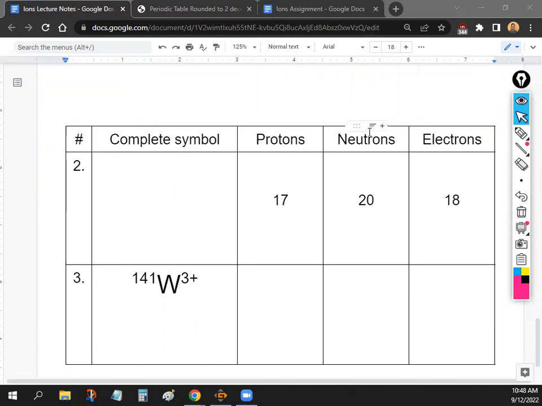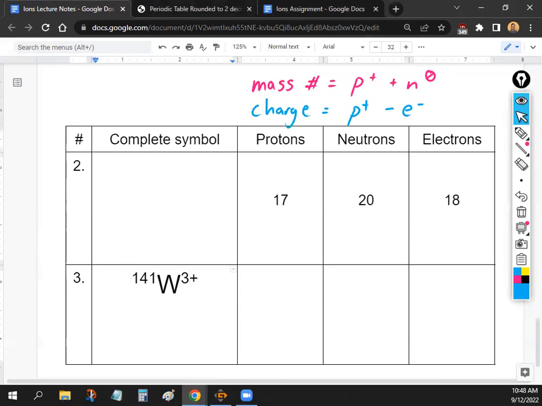Okay, so I'm going to put the formulas up here for you guys, just so that you have them handy. The first formula that you'll need is the mass number is the protons plus the neutrons. And then the second formula, the one that we learned today, is the charge is equal to the protons minus the electrons.